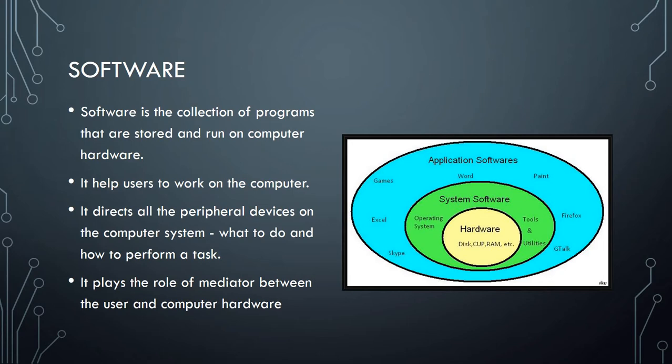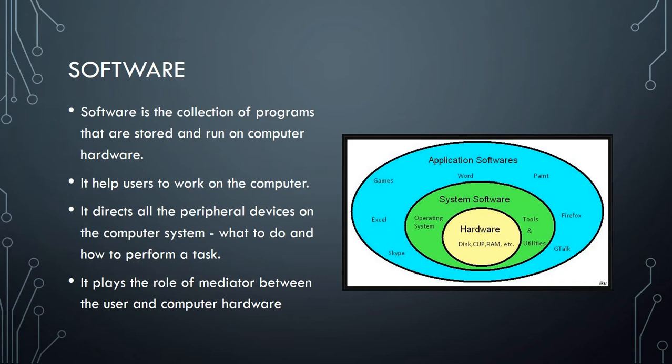So the purpose of software is to help users work on the computer, because we all know that a computer works on binary language or binary code, which is 0 or 1, and users are not directly able to understand binary code. Because of that, we need a high level language. It directs all the peripheral devices. Peripheral devices means those devices which are externally connected to the CPU or the system. It directs them on what to do and how to perform a task.